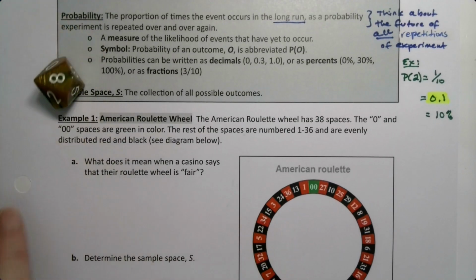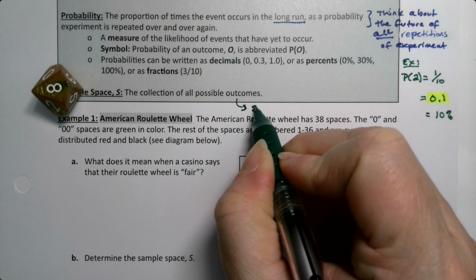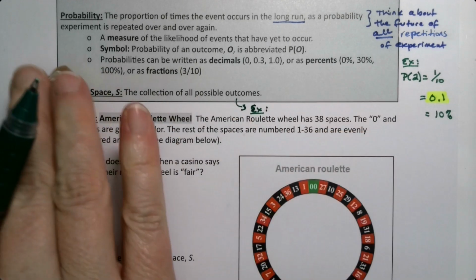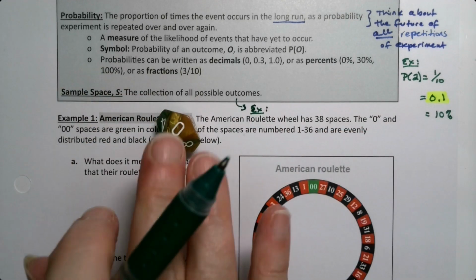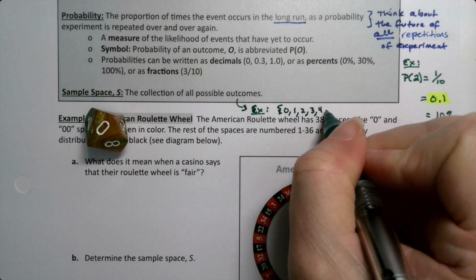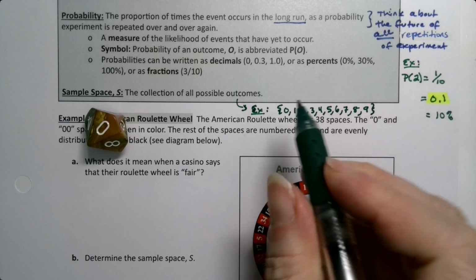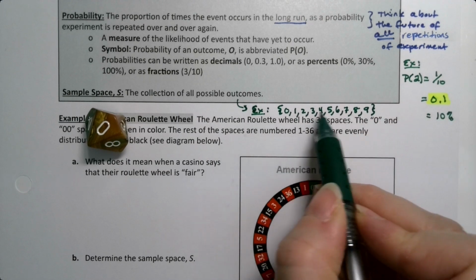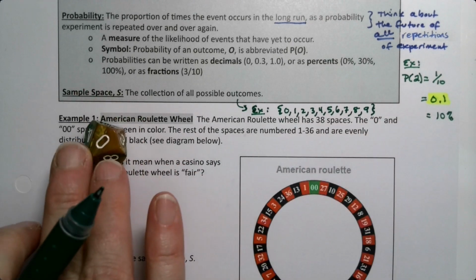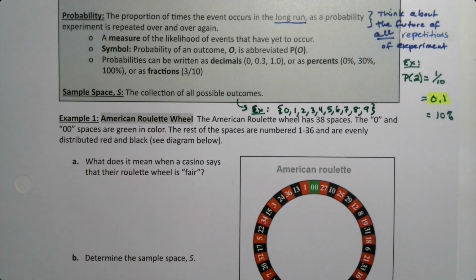A sample space is the list of all possible outcomes. So again, for my example, on this die, the lowest number is a 0. So it would be 0, 1, 2, 3, 4, 5, 6, 7, 8, 9. There's 10 digits there. 1 through 9 plus 0 makes 10. So this is a 10-sided die. And that would be the sample space. It's the list of all the outcomes.